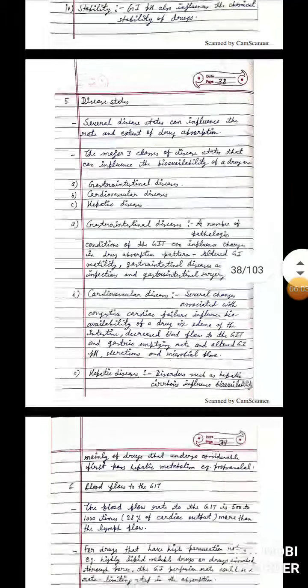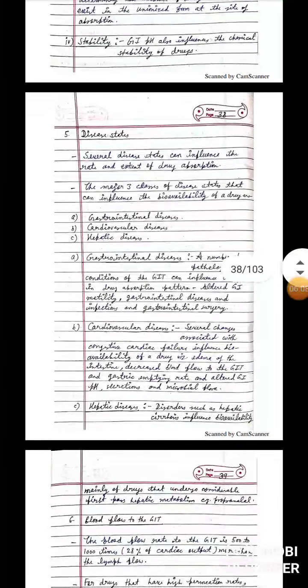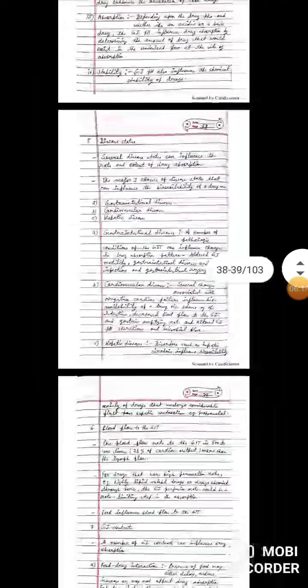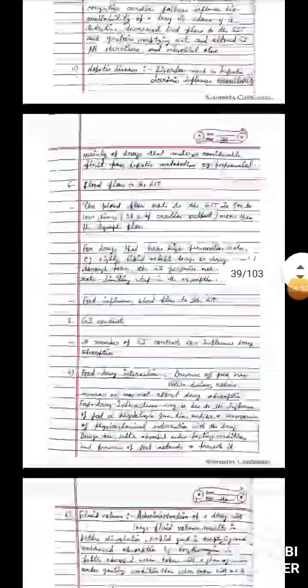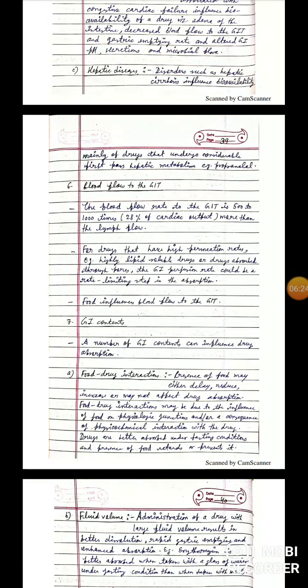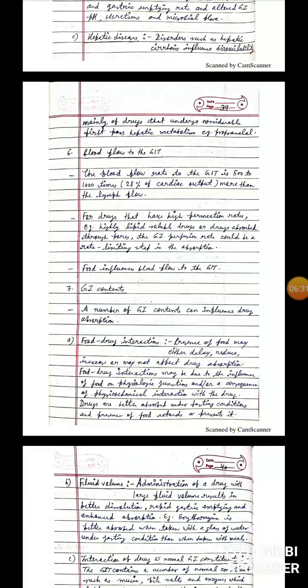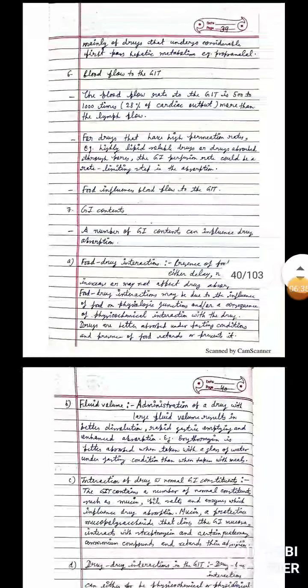Next is the disease state. Disease state depends upon gastrointestinal, cardiovascular, and hepatic conditions. Apart from this is the blood flow to the GIT. The blood flow rate to the GIT is 500 to 1000 times more than the lymph flow. So for a high permeation rate, highly lipid soluble drugs are absorbed through the pores. Next is the GI contents.